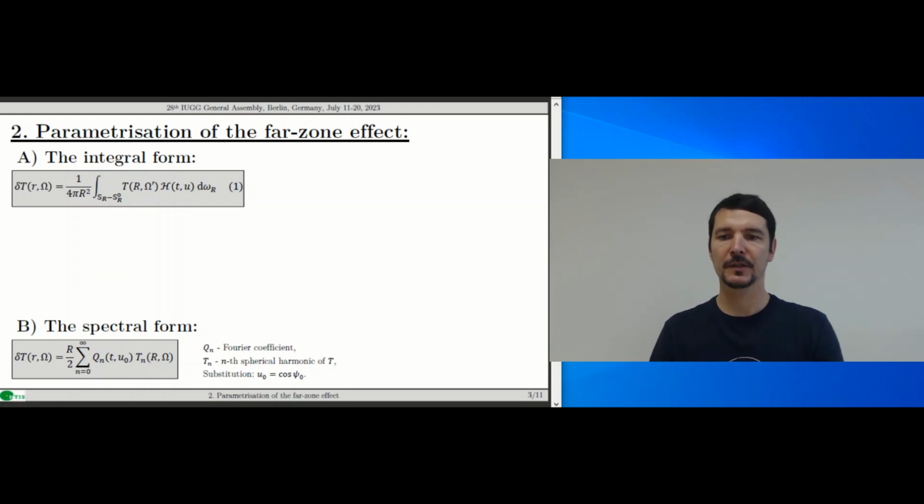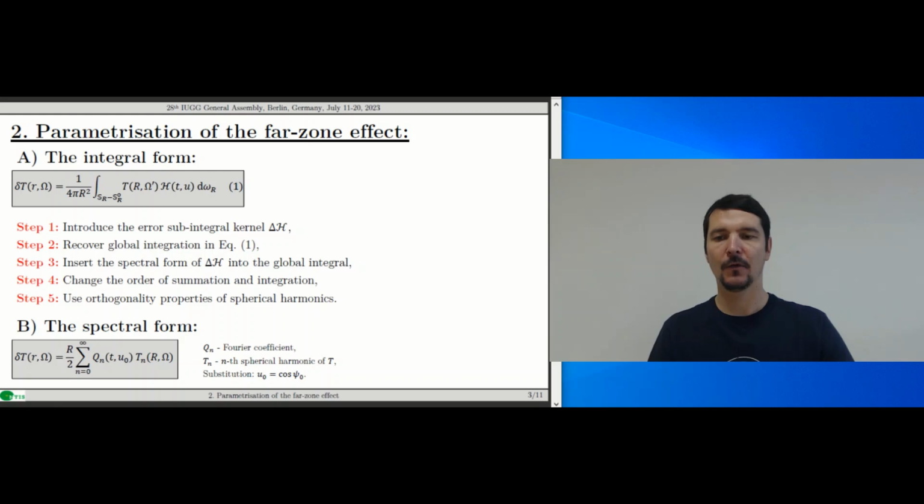Let us focus firstly on mathematics and consider the far zone effect for the Poisson integral. The goal is to transform the restricted integral at the top into its spectral representation at the bottom. The harmonic series at the bottom can be easily calculated from a global gravity field model and a set of Fourier coefficients Qn acting as spectral weights.